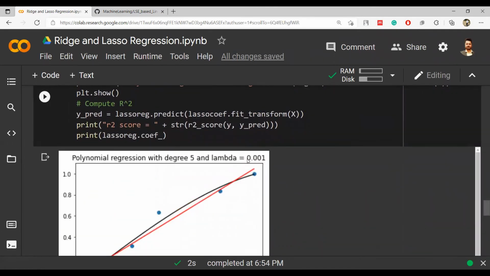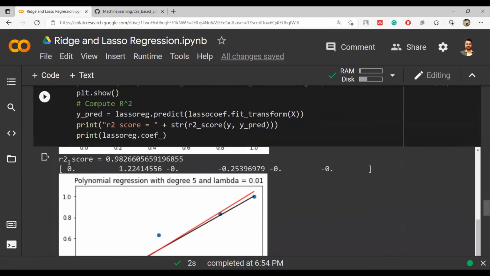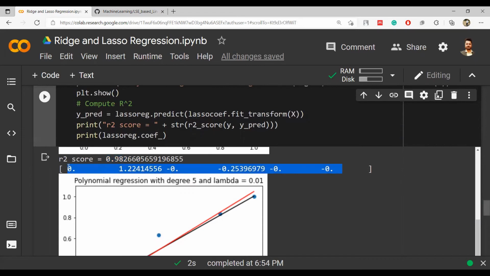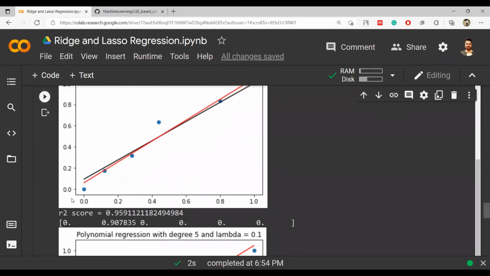when my lambda is 0.001, my r square value is 98.2, and some of the features have already got their beta value 0. This one is 0, this one is 0, this one is 0. Minus 0 is 0 only, right? So out of these 5 coefficients, only 2 are left. Other 3 are 0 now. So this is a good thing, right? Lasso is performing already good. It has done the feature selection for us.